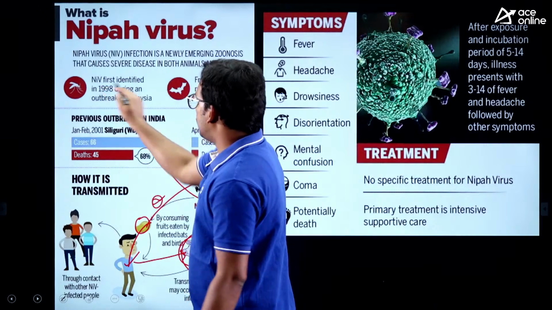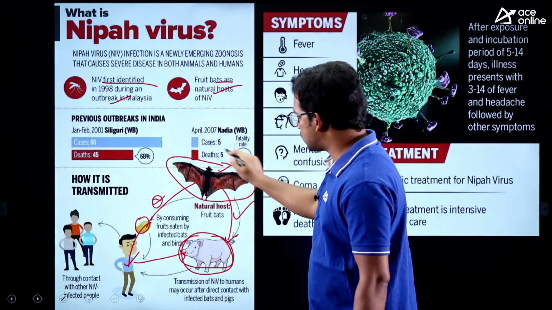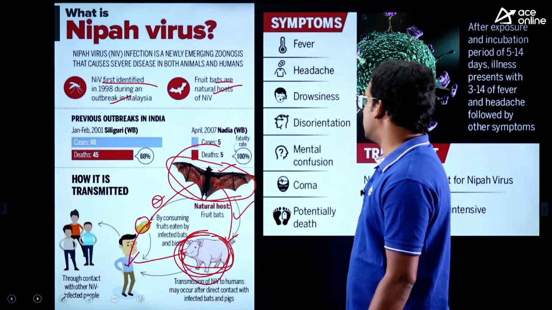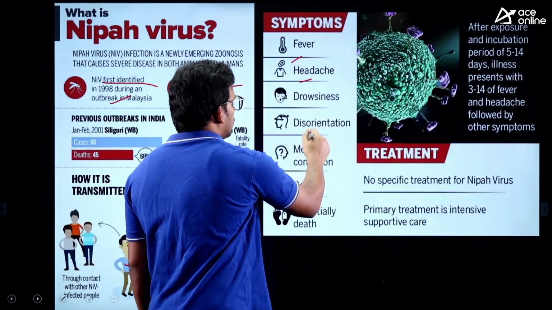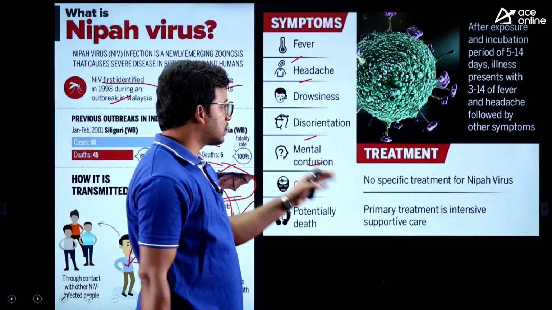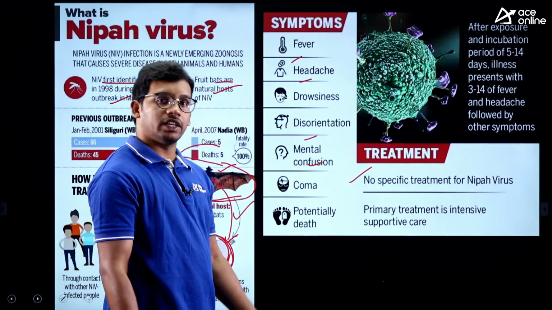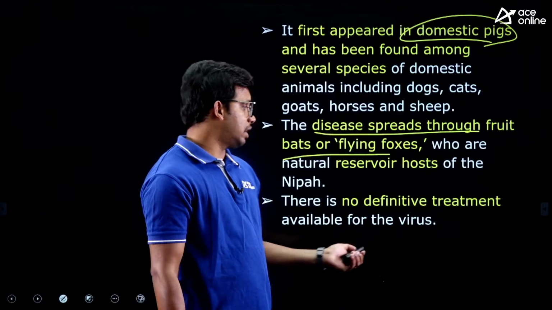Fine. Nipah virus was first identified in Malaysia, and fruit bats are the natural hosts. These are the hosts, and these carriers or hosts are also the transmitters. Symptoms are fever, headache, drowsiness, mental confusion, coma. There is no specific treatment for Nipah virus. Like Zika, we don't have any vaccines or any treatment, right?